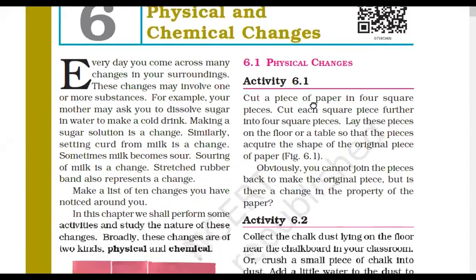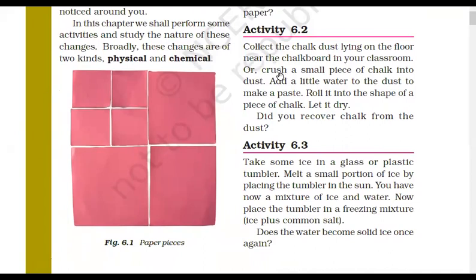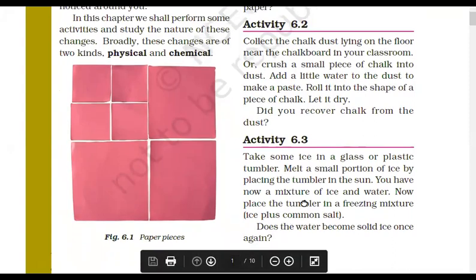When we talk about the starting of the chapter, it basically tells us the basic definition of physical change and chemical change. Then we have some activities like how physical changes are reversible, how the composition of substance does not change in physical change. Means a substance cannot convert into something else. It will still be the same chemical. For example, this paper, when it is torn in different pieces, it will still be paper. When ice melts, it will still be water. The chemical composition will not change.